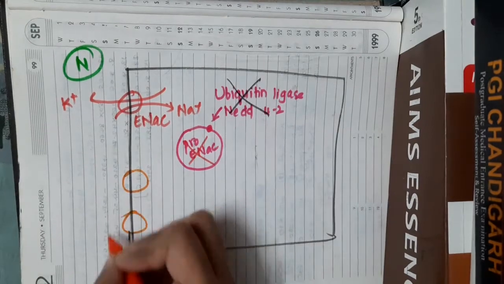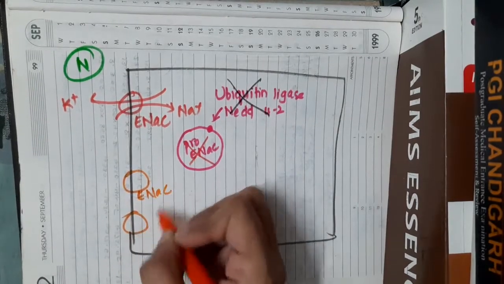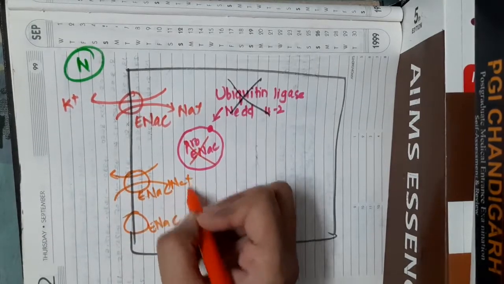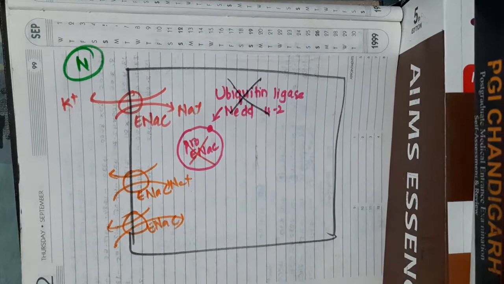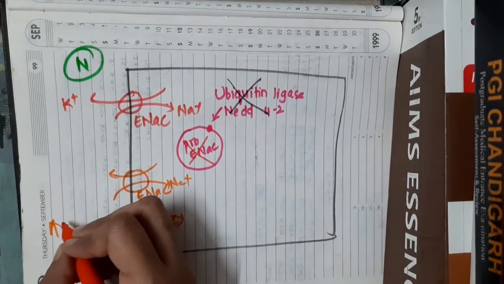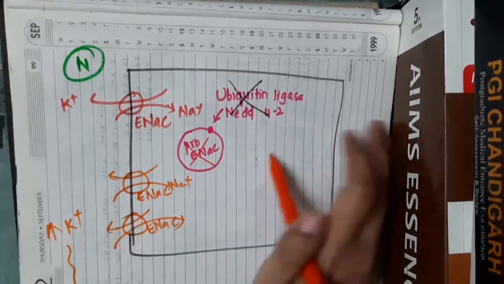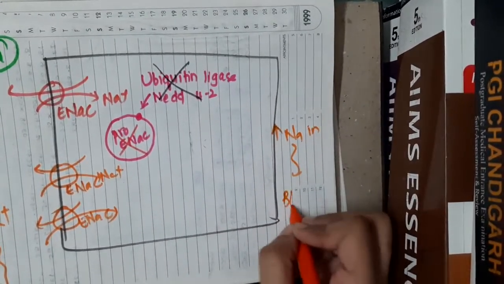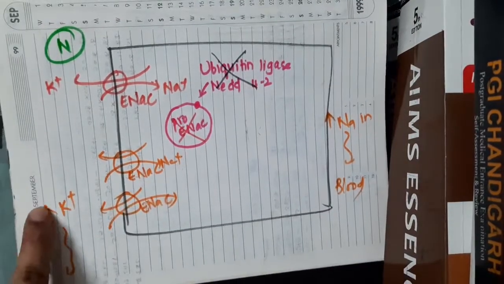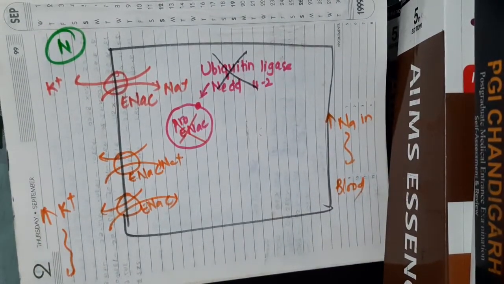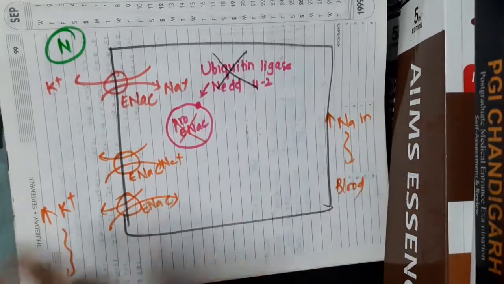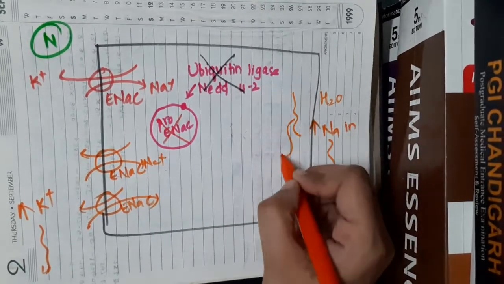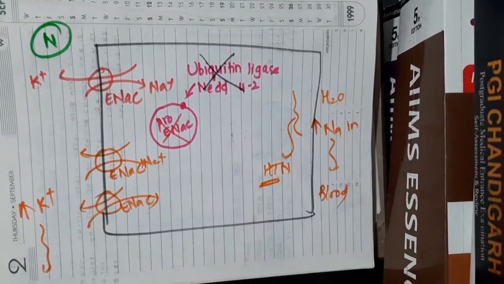In that state, increased epithelial sodium channels are expressed in the apical membrane of the collecting duct, and as a result, there is increased reabsorption of sodium into the blood and increased excretion of potassium into the lumen. Because of increased reabsorption of sodium, water is also reabsorbed along with sodium. So both these will result in hypertension.